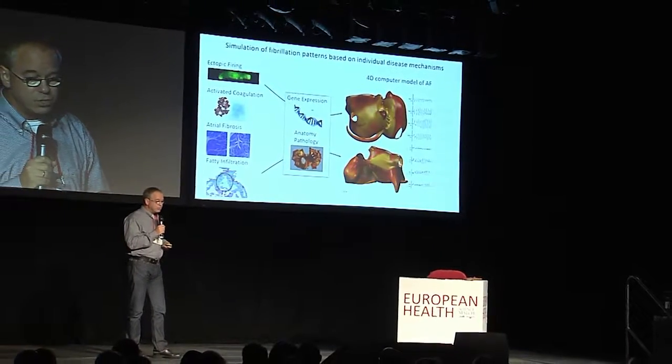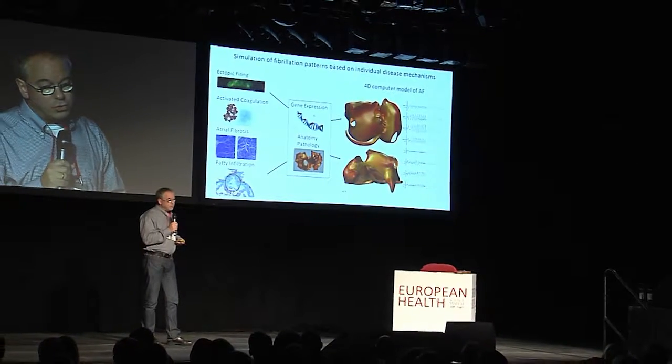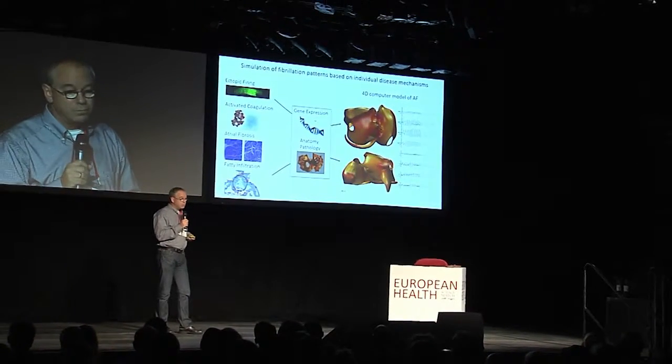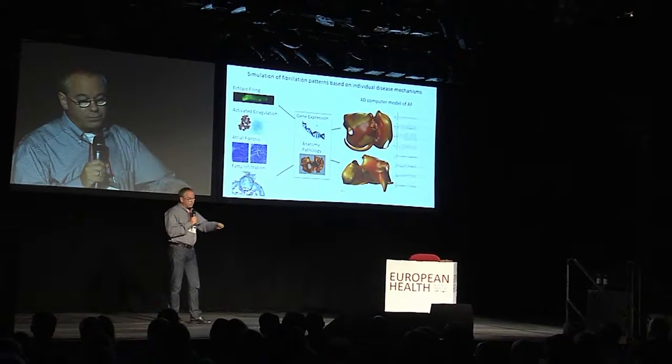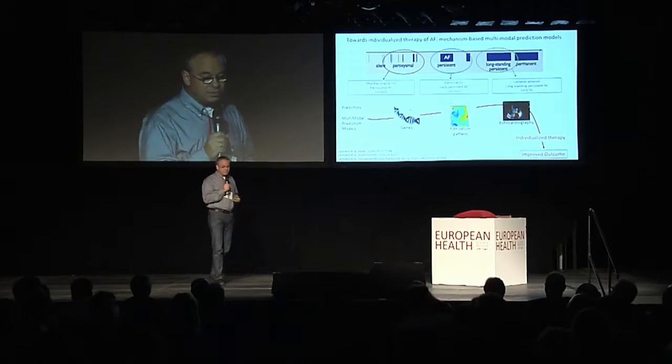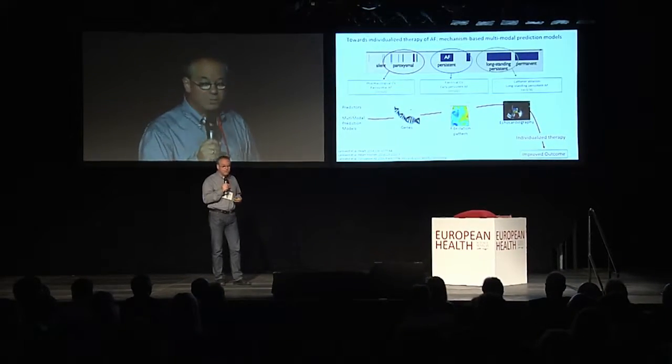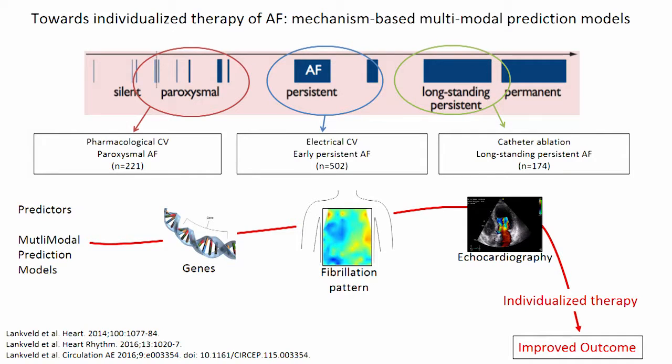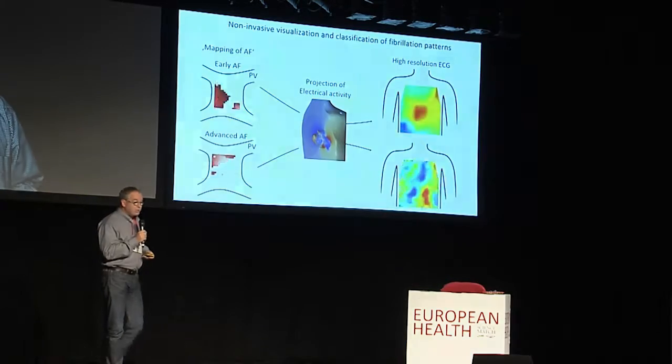And all this knowledge was used to develop and validate multimodal prediction models of the treatment of atrial fibrillation. And those multimodal prediction models are now studied prospectively. We identify individual disease mechanisms using genetic information, the fingerprint of the individual fibrillation pattern, and imaging of the heart. We use this for individual decision making and hopefully in this way improve outcome. Thank you.